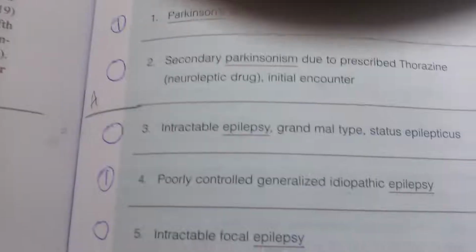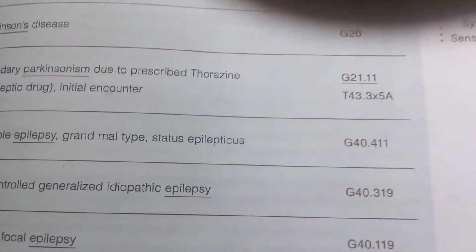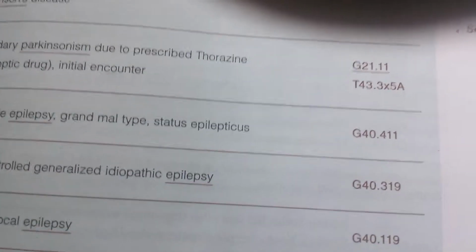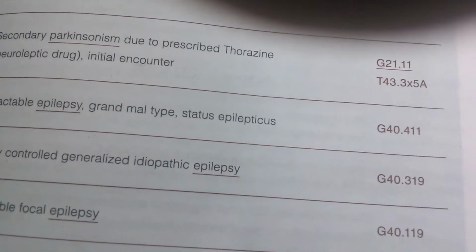And then we go to the book. And it's number 4, poorly controlled generalized idiopathic epilepsy. And the code is G40.319. Exactly what we wanted. Thank you.